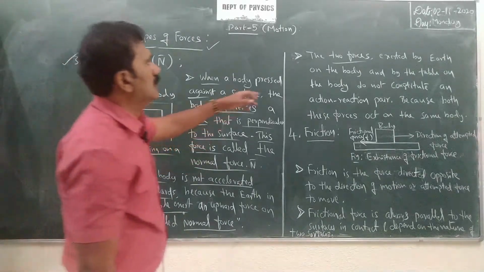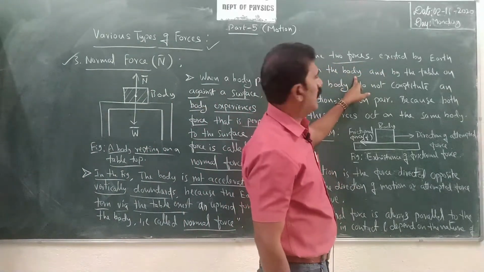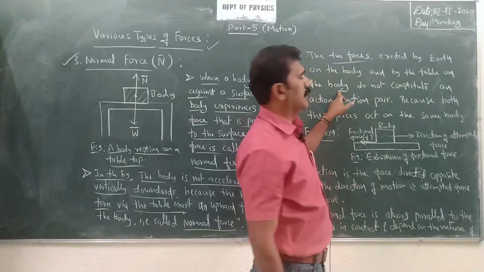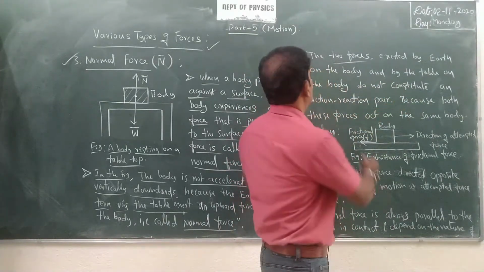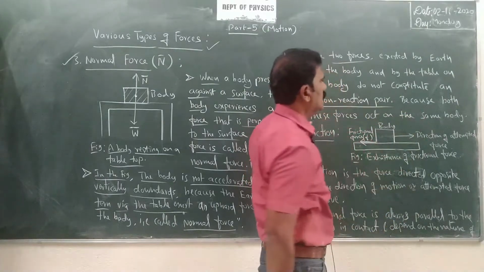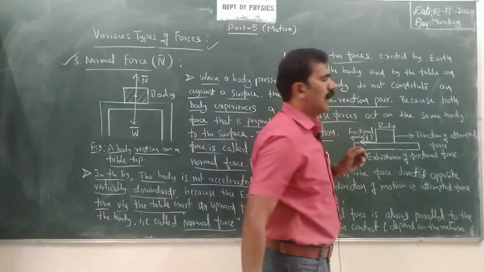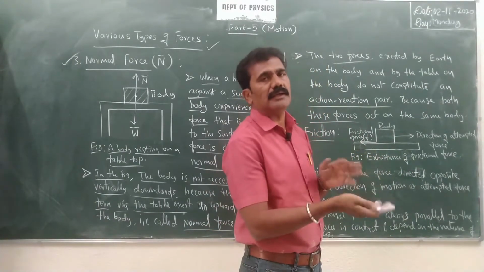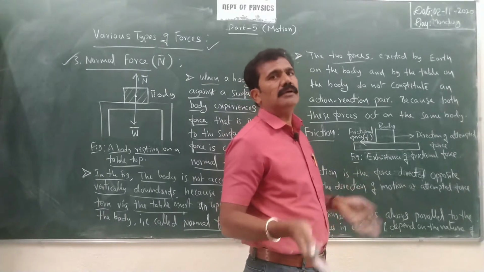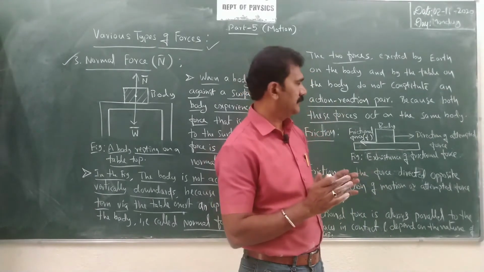No. See, the two forces exerted by earth on the body and by the table on the body, both forces do not constitute an action-reaction pair. Why? Because both these forces act on the same body. They are not acting on each other here. They are acting on the same body, so they do not constitute an action-reaction pair.